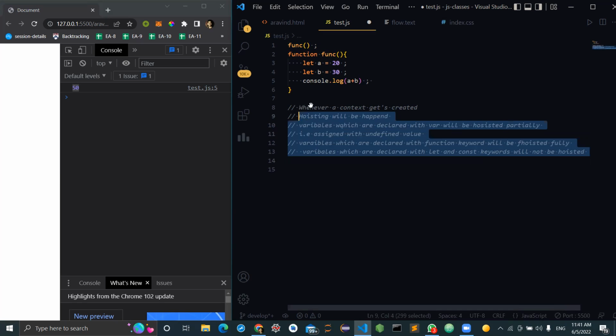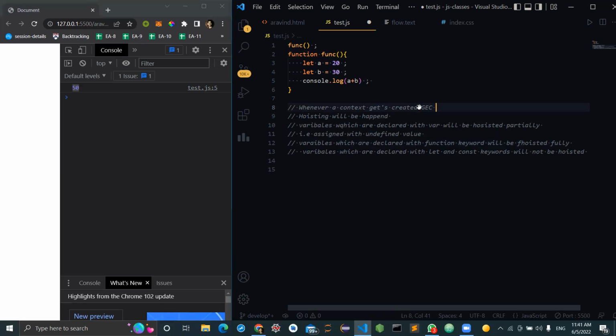Whenever a context gets created, context means it can be either the global execution context or a functional execution context. GEC stands for global execution context. And when does the functional execution context get created? When a function is called.